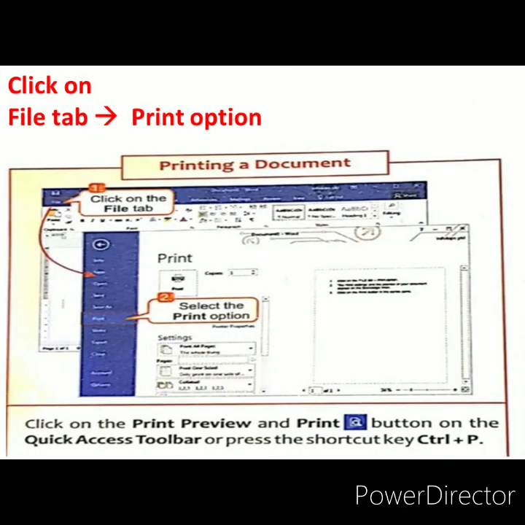Next, how can we take a printout? There is an option in the File tab, that is Print. Firstly, click on the File tab. After that, select the Print option, and it will preview your document, and after that you can click on the Print command. It will take the printout of your document, and the shortcut of the Print command is Control P. If you press the Control key and P together, it will take the printout of your document.